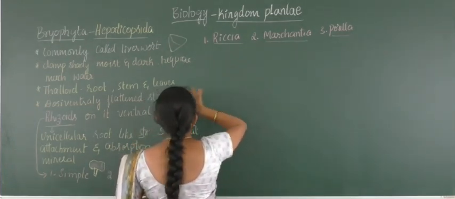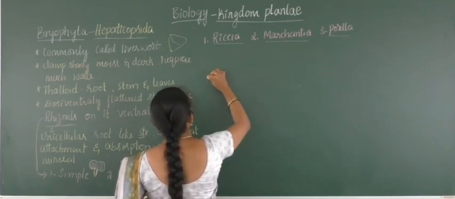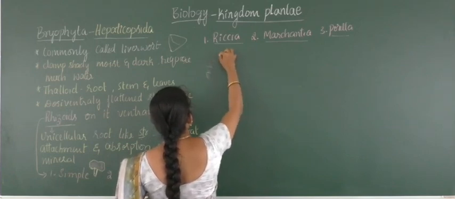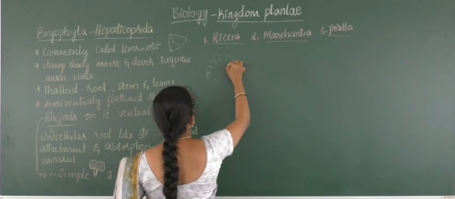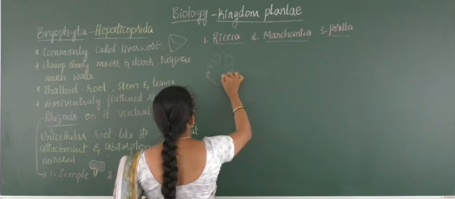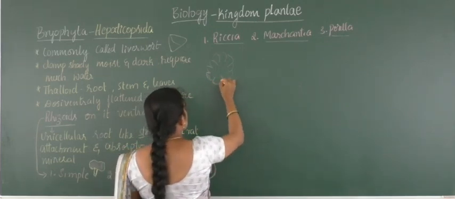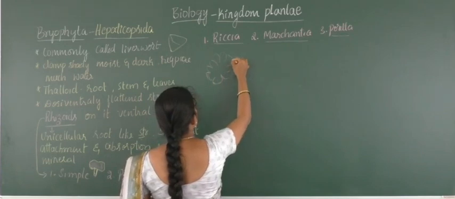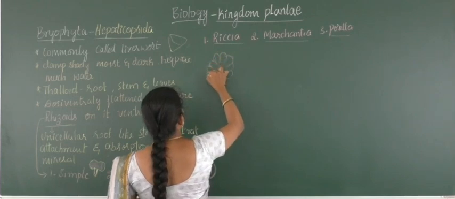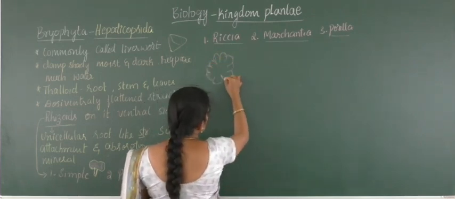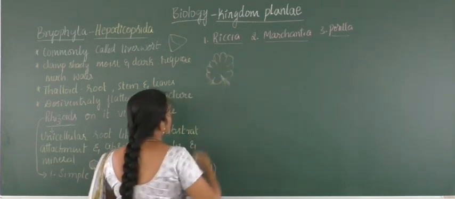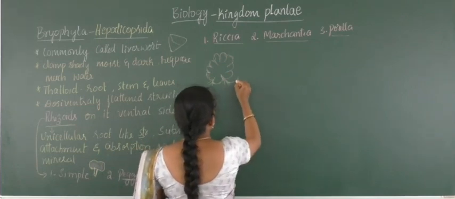Riccia has a complete thalloid structure, dichotomously branched, dorsiventrally flattened and appressed, that is, a compressed structure. This is Riccia, one example of the structure, and it possesses rhizoids on its ventral surface, on the back side that I am showing here.